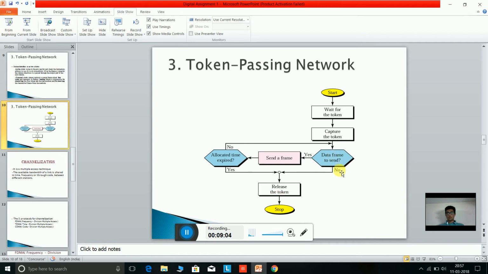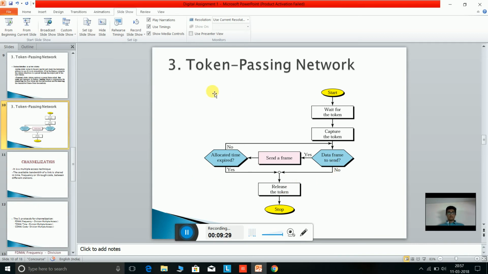If there is no data frame to send, then it releases the token and no data frame is sent. Suppose it has a data frame to send, it sends the frame, and if the allocated time has not expired, then the station can capture one more token and send one more data frame.